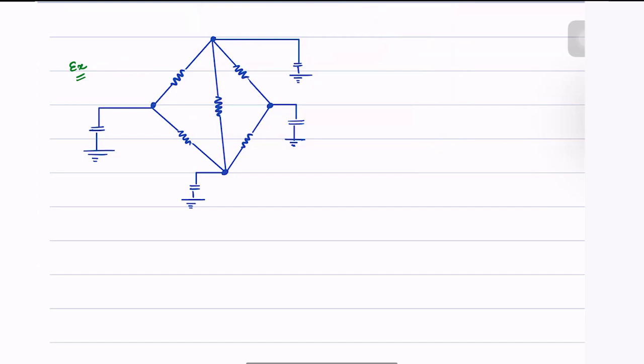Okay, so this is a system which consists of 5 resistances and 4 capacitors. So the idea is that the capacitors have some charge and they are driving some currents through the network.